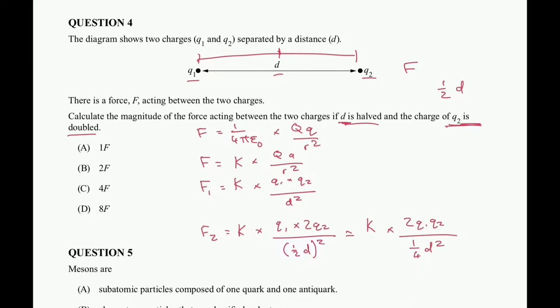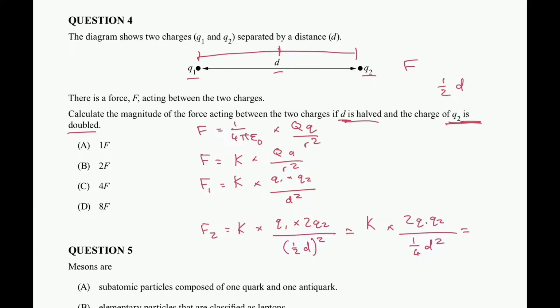Then I'm going to divide through that 1/4 and that 2 to simplify it to a term. 2 divided by 0.25 is going to be 8. So it's going to be k multiplied by 8 Q1 Q2 all over d squared.